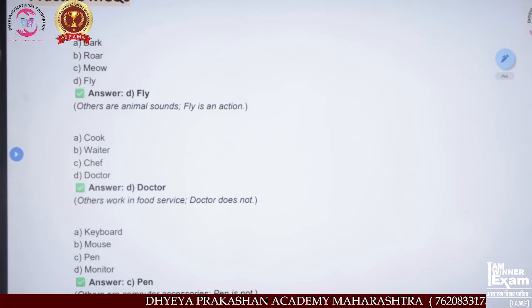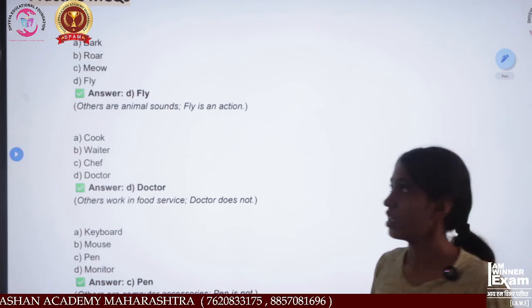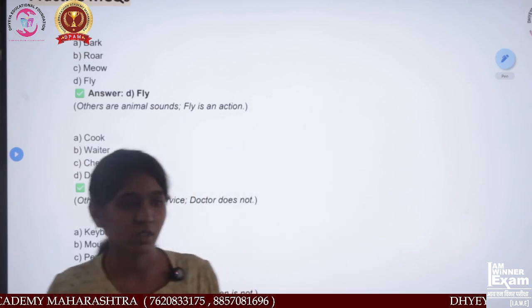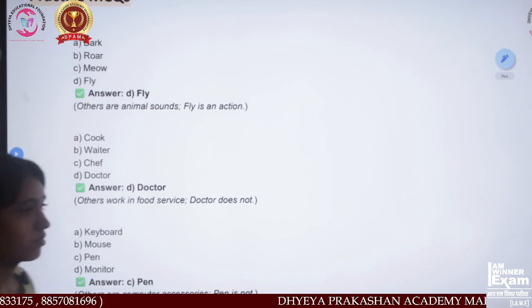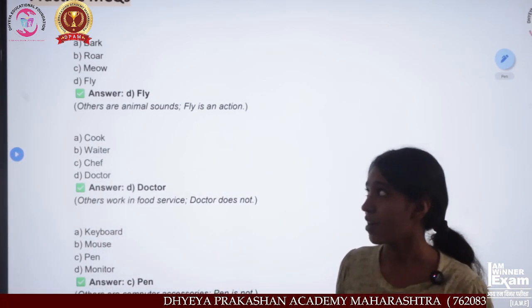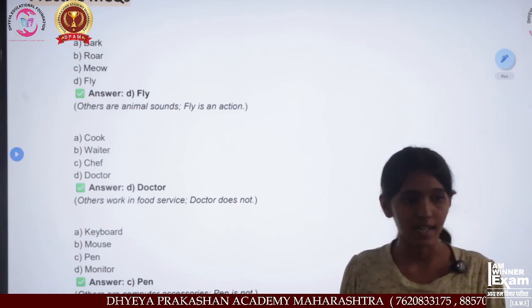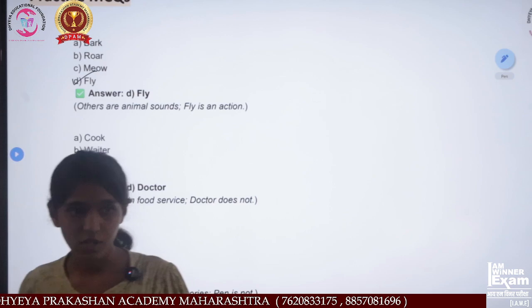I think fly is not in the same category, because all the others are animal sounds. Bark is the sound a dog makes, roar is of lions and tigers, meow is the animal sound of a cat, and fly is not a sound. That means option D, fly, is the odd one out.